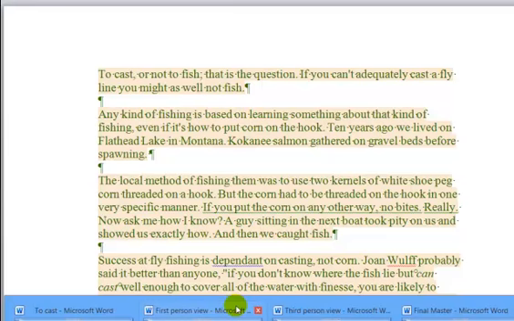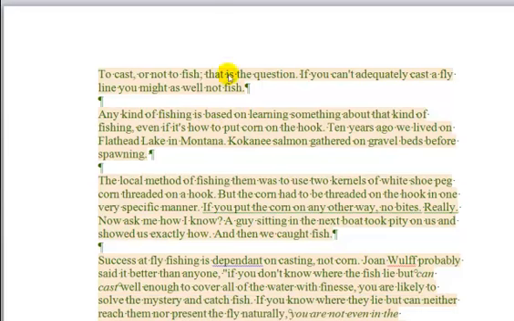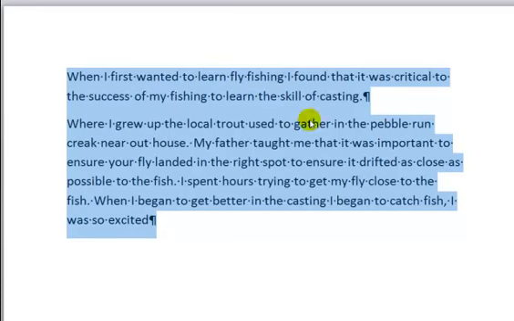Now I name those other three documents first person view, third person view, and final master. Okay, now here's what you do. So you look at the very first paragraph and you read it and you understand what it's trying to say. So this one says to cast or not to fish. That is the question. If you can't adequately cast a fly line, you might as well not fish. Okay, so I take that intention of that paragraph and I go to the first person view file that I've made, and I've already pre-populated this one. Okay, and I put my interpretation on it.